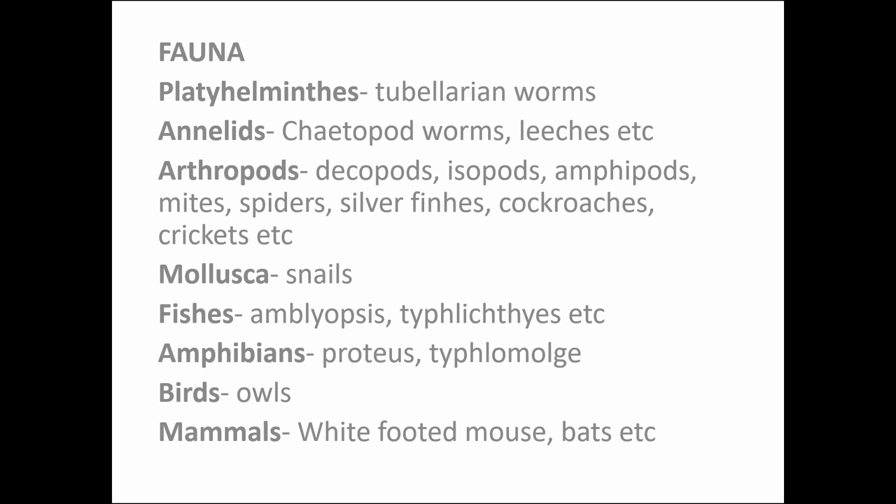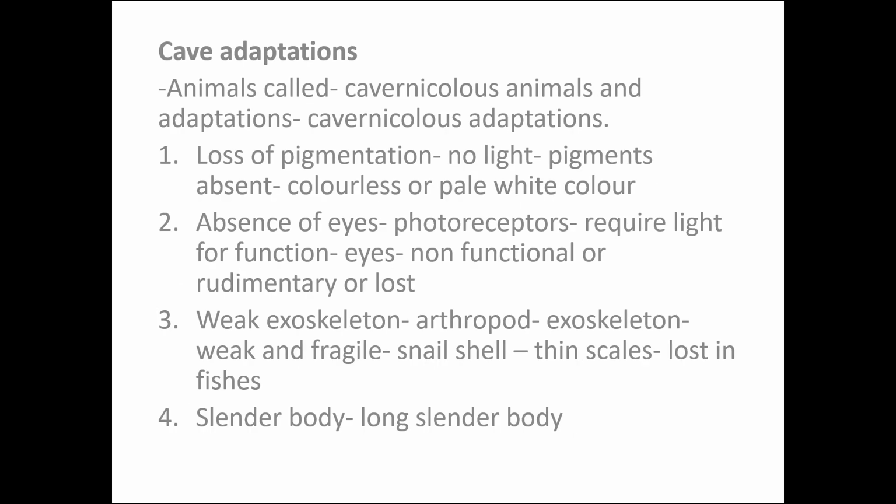Coming on to the chordates, in the class fishes, Amblyopsis, Typhlichthys, etc. are seen. In the class amphibians, Proteus, Typhlomolge, etc. are seen. In the class birds, Aves, we can see the owls. In the class mammals, the white-footed mouse, bats, etc. are seen. Coming on to the cave adaptations, the animals which live in the caves are called cavernicolous